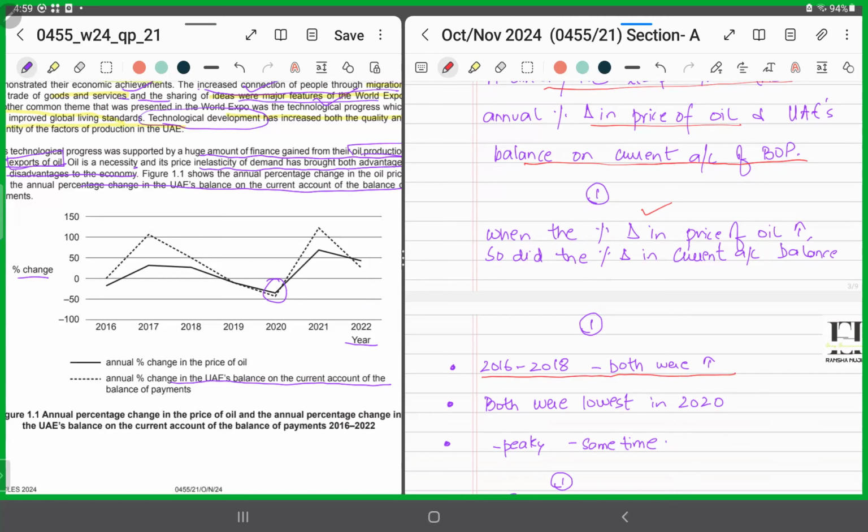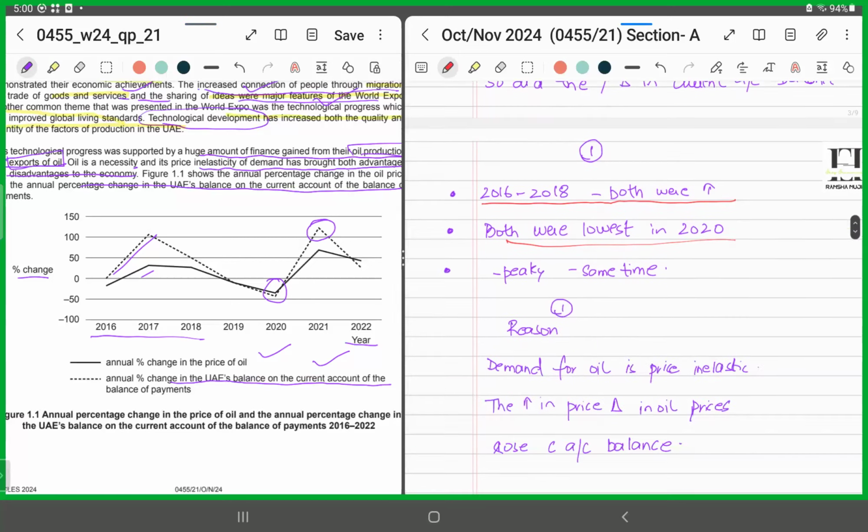The percentage change in the price of oil and the percentage change in the UAE's balance on the current account. You can see from 2016 to 2018, both were rising, right? And both were lowest in 2020. And you can see that the peaks are being observed at the same time in both the variables, right? So mention any one or any two of these evidences and you're good to go.